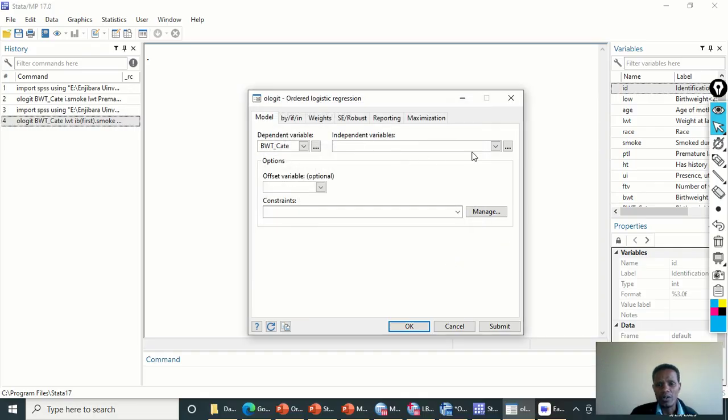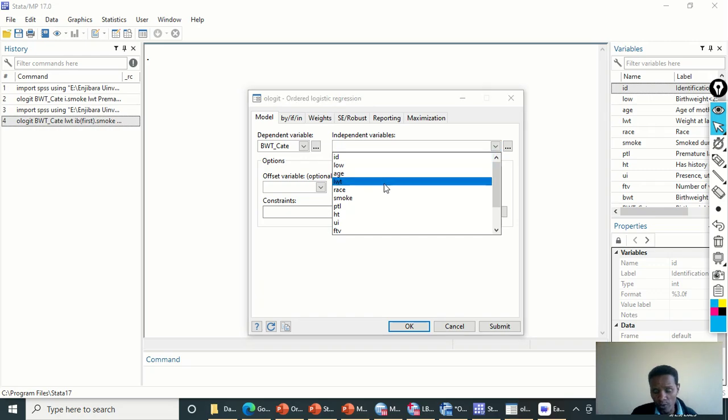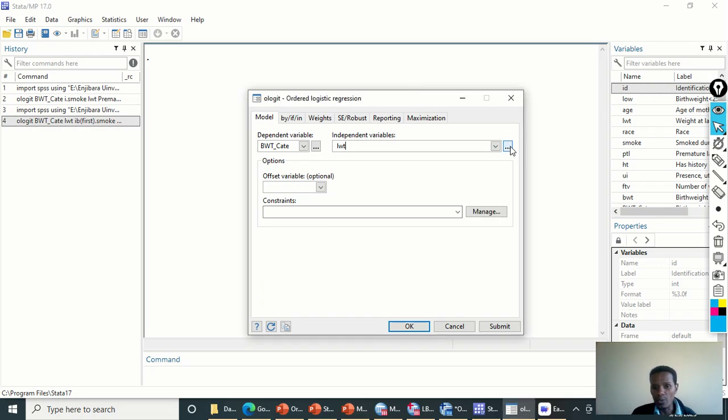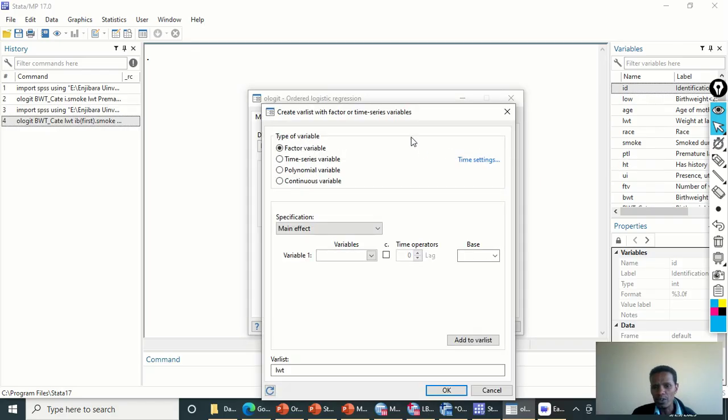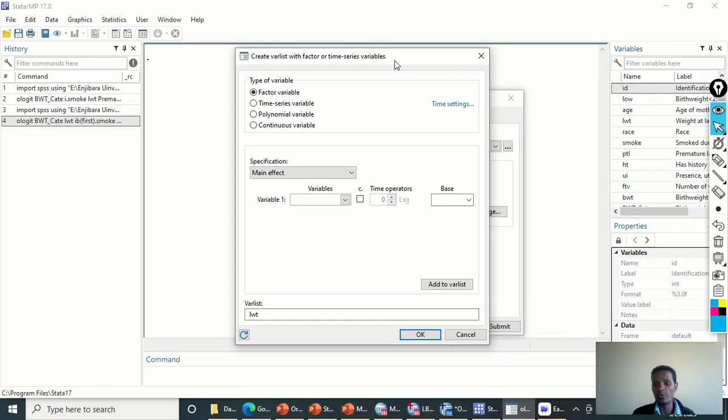Okay, so in the variable list, we need to choose the weight of the mother because it is a continuous type of variable here, and go there by clicking the 3 dots to choose the predictor categorical variables with their reference. And actually we can also choose the continuous variable here by clicking the C box to indicate that this is continuous.